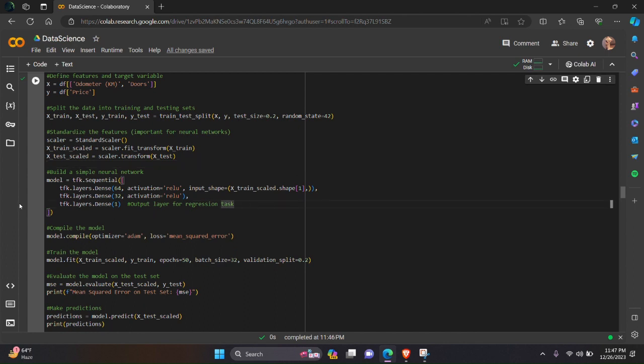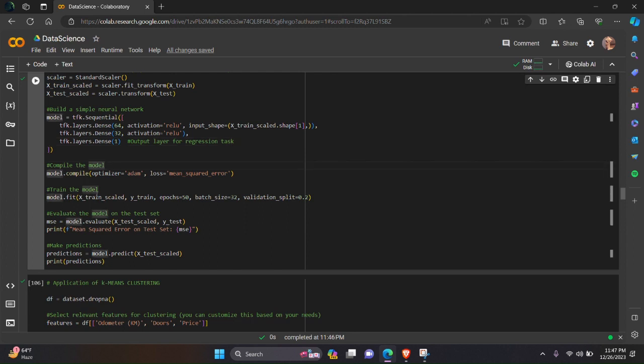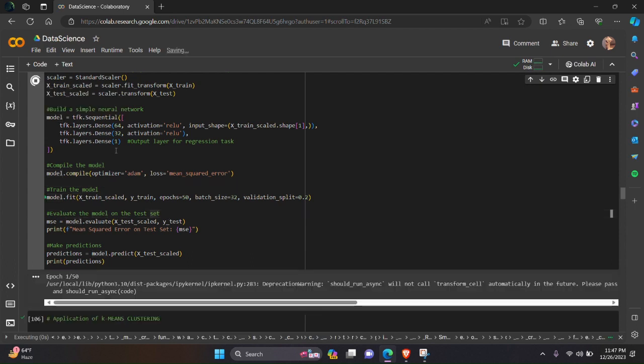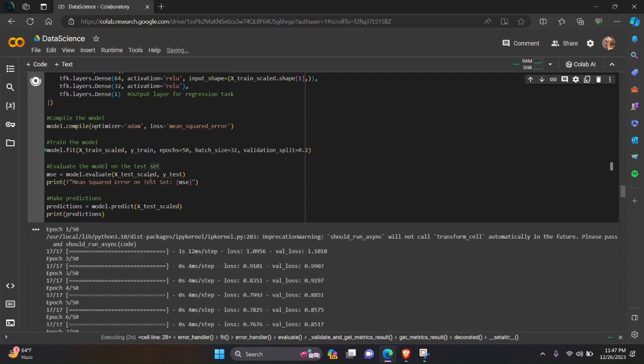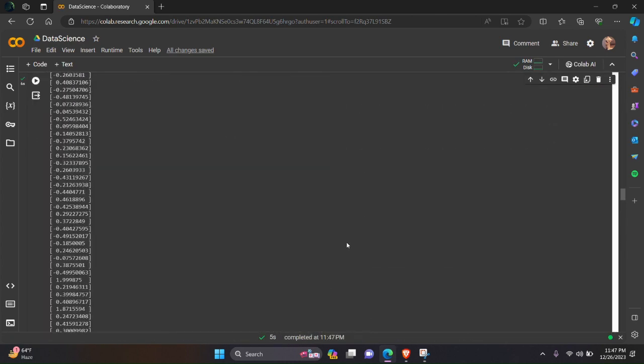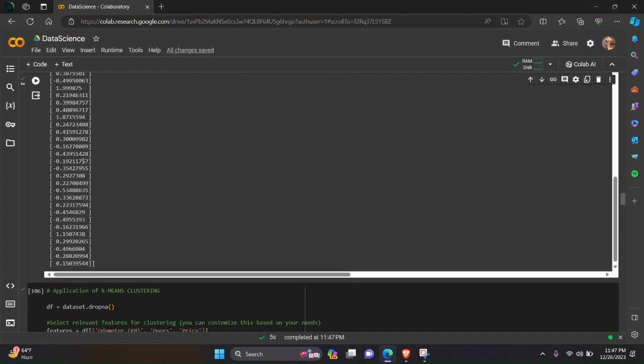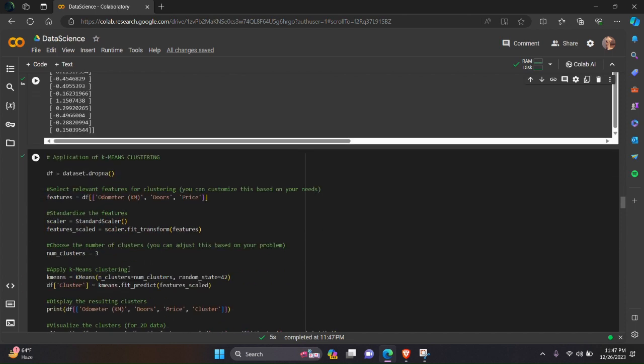This is how we will build it. Then we will compile the model, then we will train the model. Then we will evaluate the model on the test set, and then we make the prediction. So if we run, see, these all are the neural network, and these are the prediction results we get.